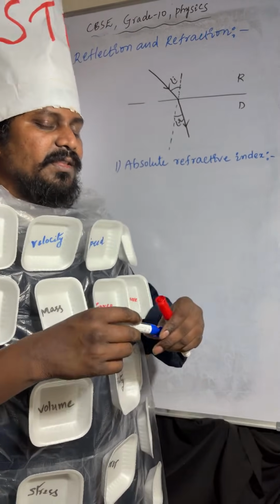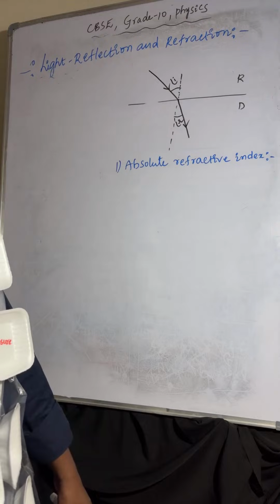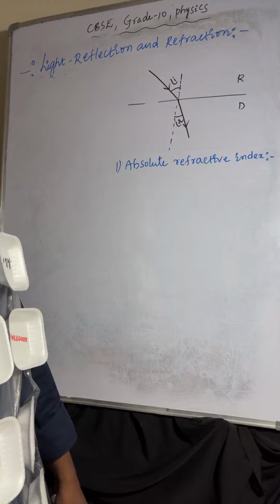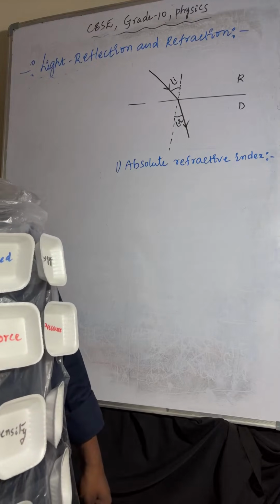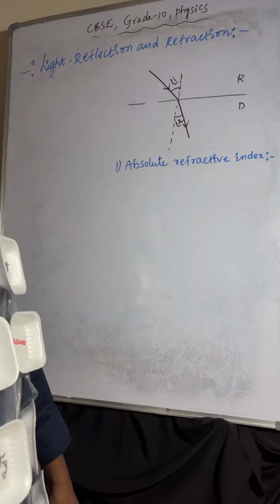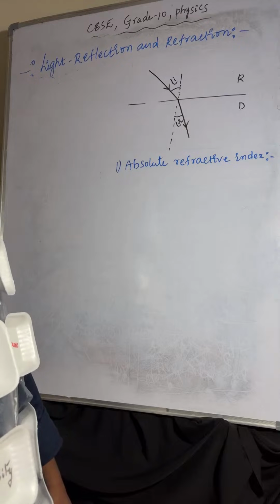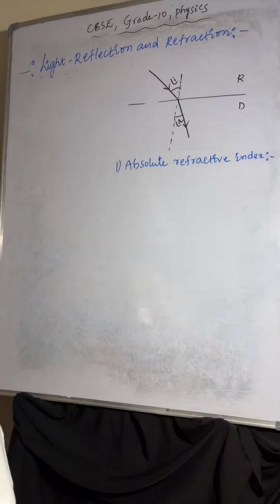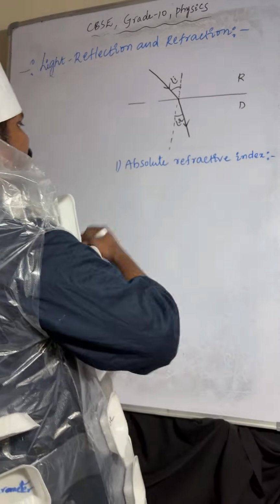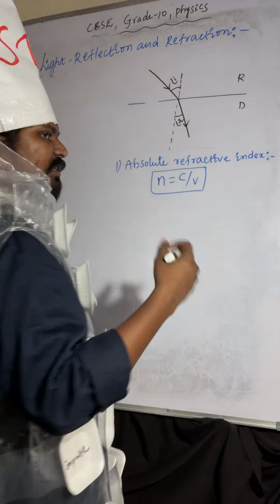The ratio of speed of light in vacuum to speed of light in a medium is called absolute refractive index. n equals c by v.